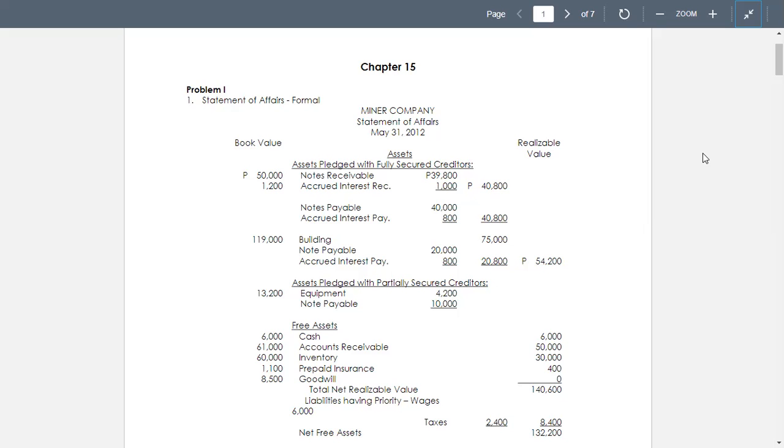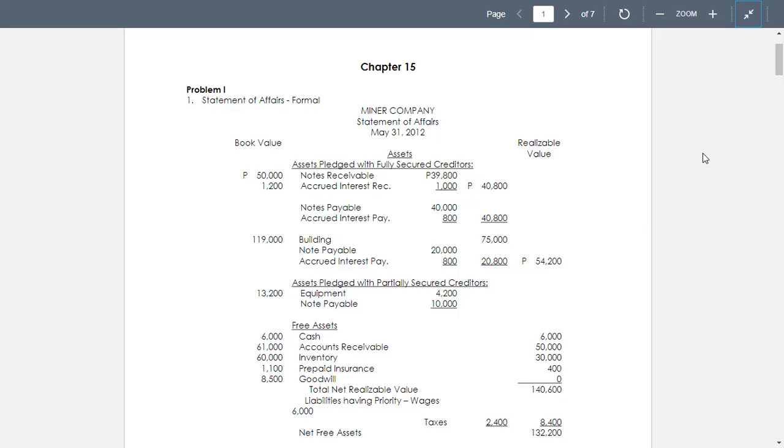The total net realizable value is 140,600.